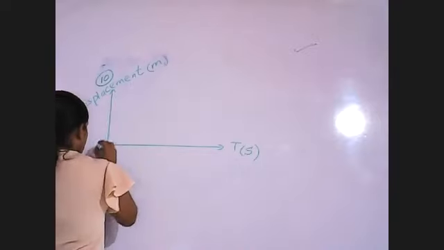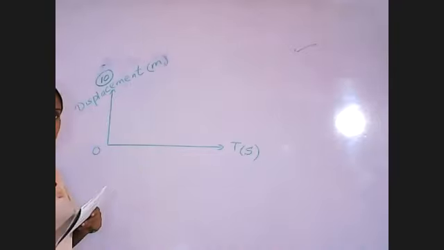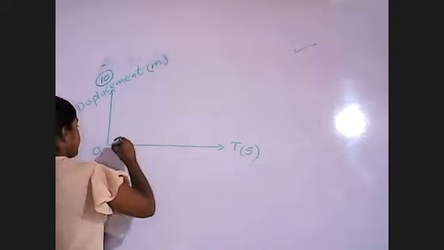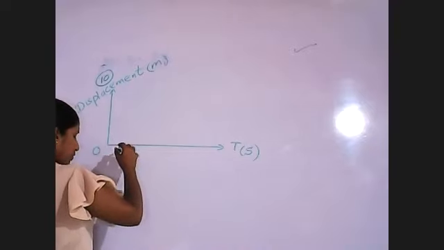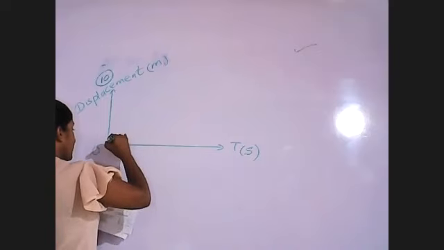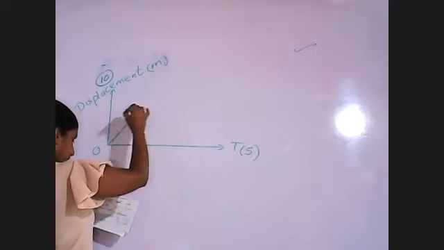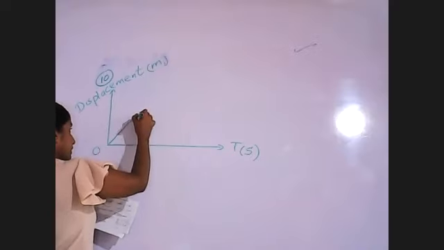Look at the first part, from 0 to T1, there is a linear graph in this way.